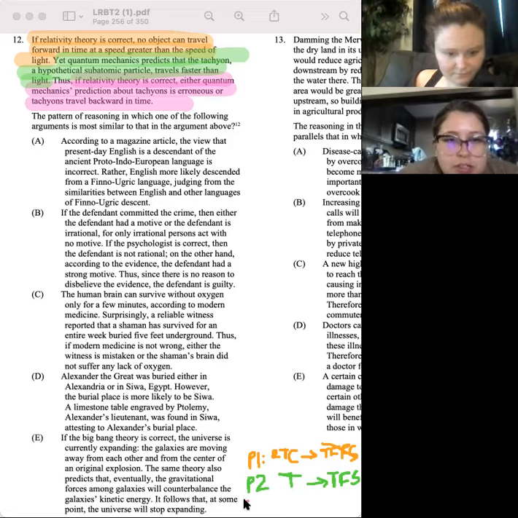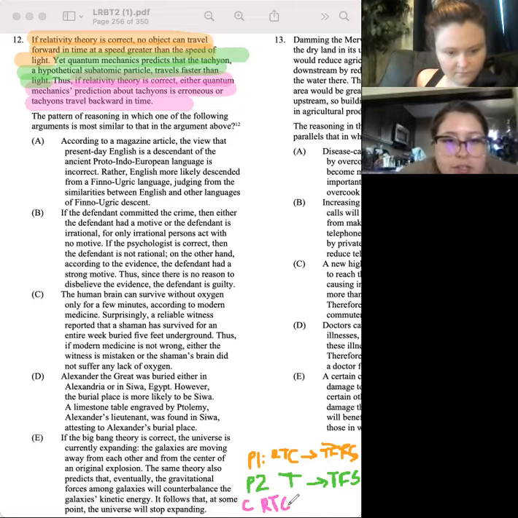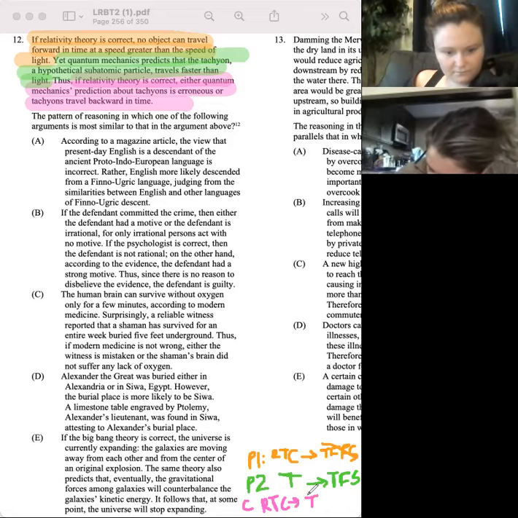Thus, if relativity theory is correct, so if RTC, the first part, then either the prediction about T is wrong, or T travels backwards in time.